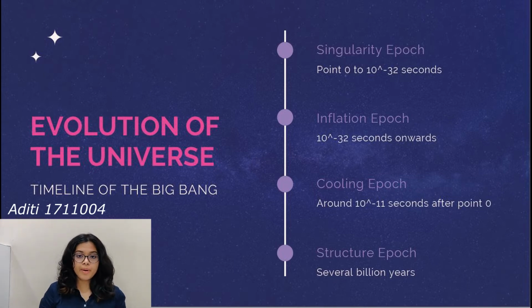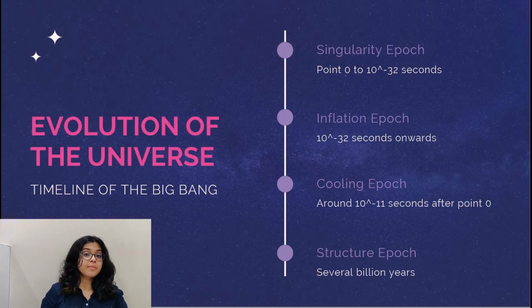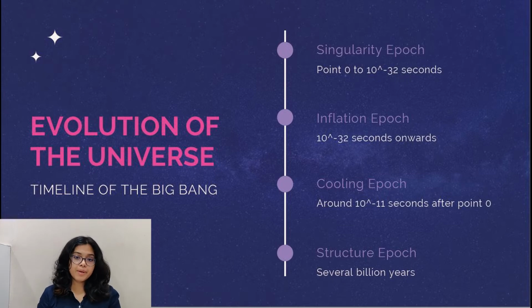Let us first talk about the evolution of the universe. Today, it is believed that the universe was created in a massive explosion that not only created the majority of matter but also the physical laws that govern our ever-expanding cosmos. So the question that arises is, how was the universe actually conceived from a massive explosion? Well, the answer to this question can be found using the timeline of the Big Bang.